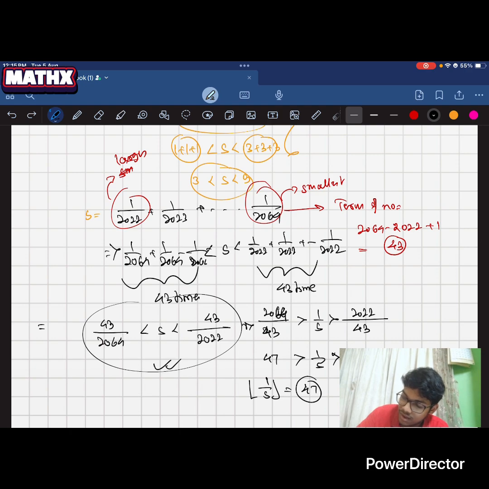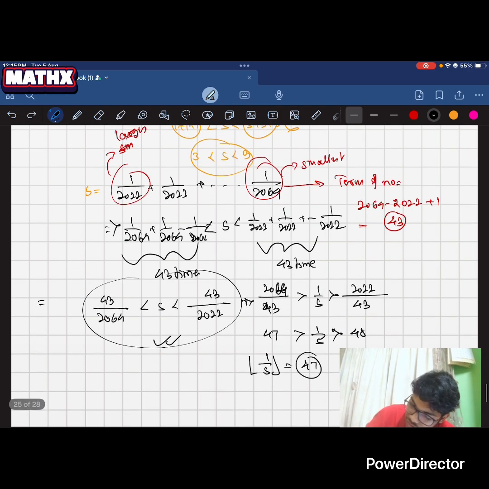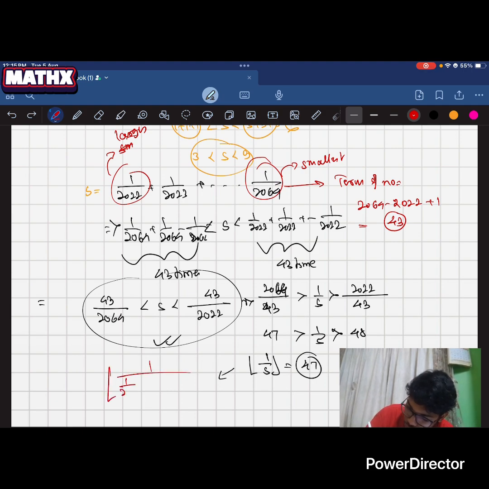So the greatest integer of 1 by 2022 plus 1 by 2023 up to 1 by 2064 equals 47. So that is the answer.